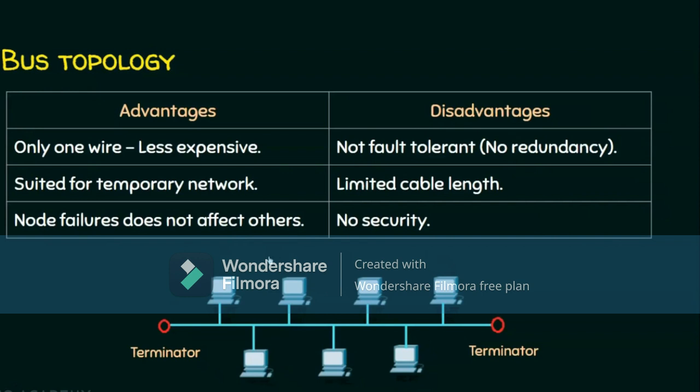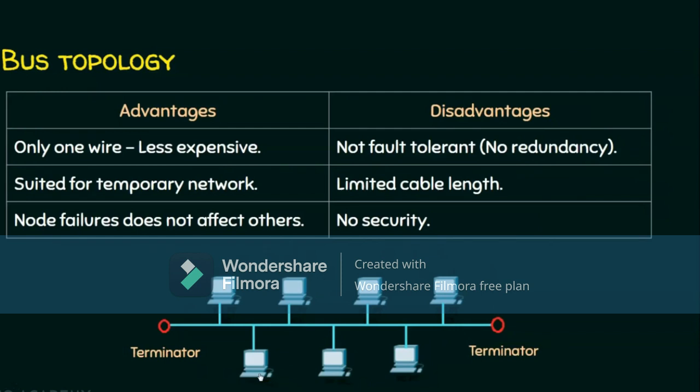At the same time, if this node wants to send some data to this node and there is a problem in this line, communication here can take place, but the communication between this place will not happen. Why? Because this is not dealing with any alternative technique. The only way for this computer to reach this computer is this line, and there is no redundant line. And that is why this network is not a fault tolerant network.